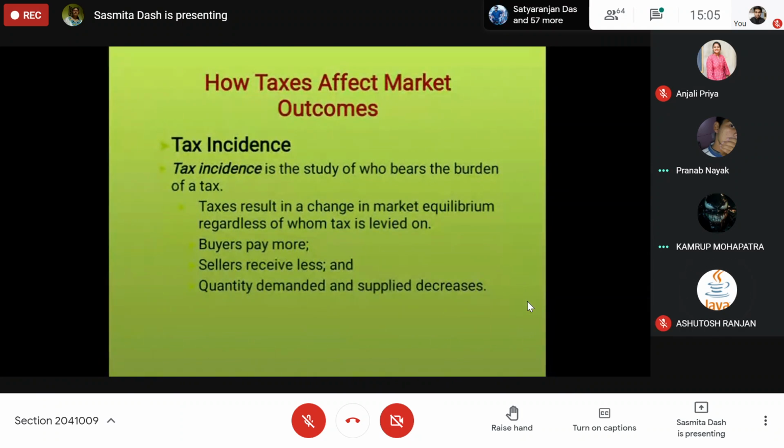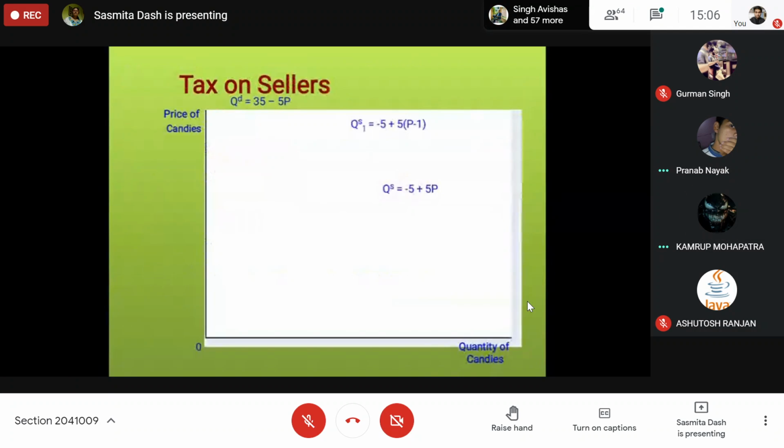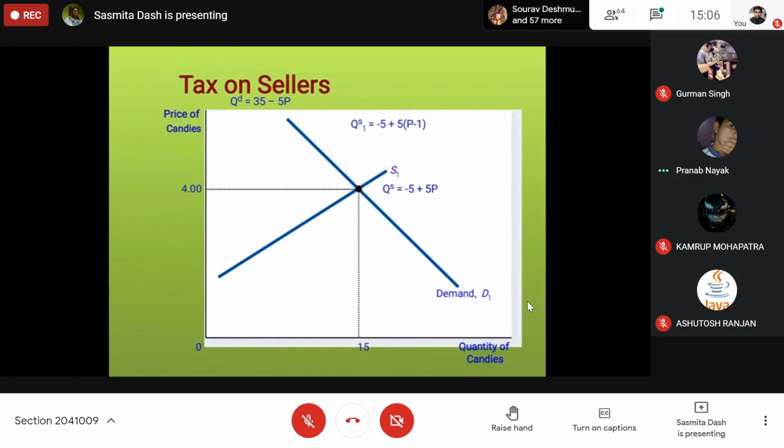We have discussed only direct and indirect tax, up to that only. Tax incidence we would be going through. We were going through it yesterday. Okay, so we will start with the next one.